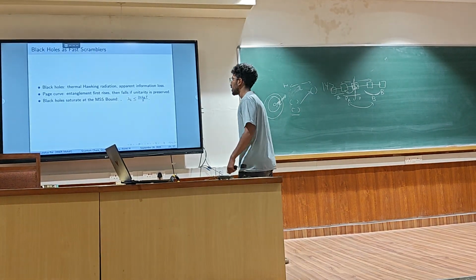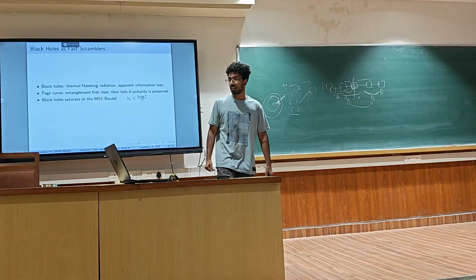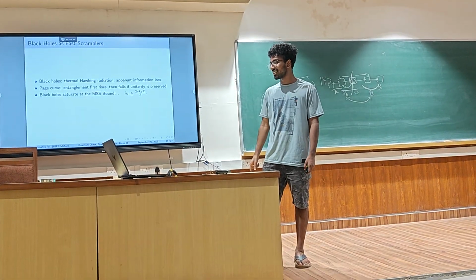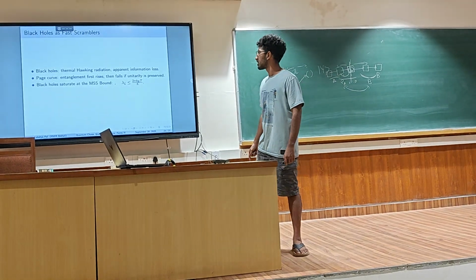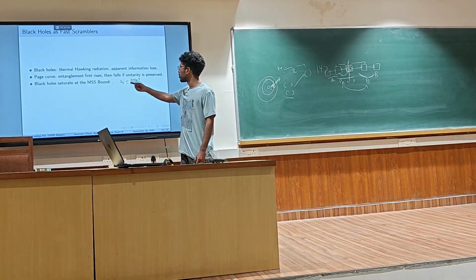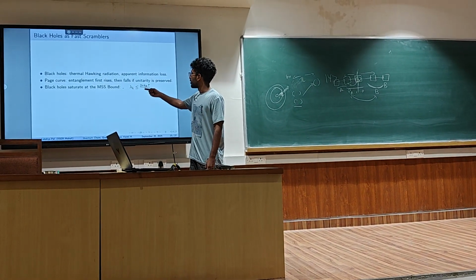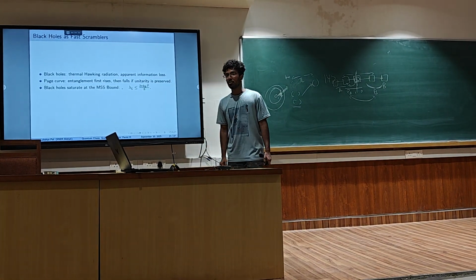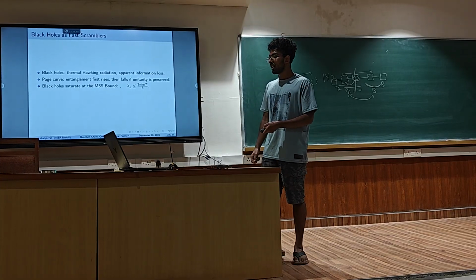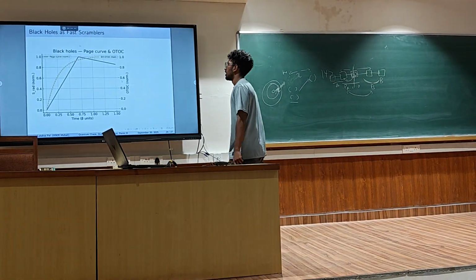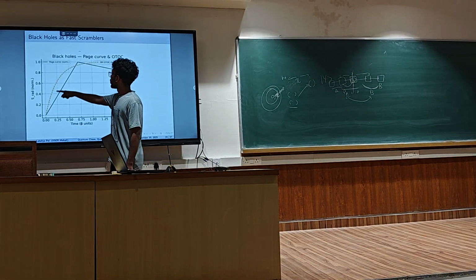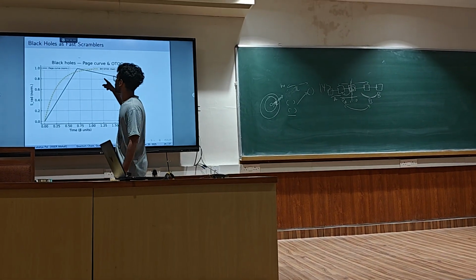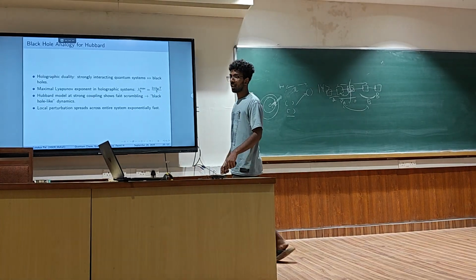There is something called the MSS bound, which was given by Maldacena, Shenker and Stanford, which basically says that this chaos bound cannot be more than 2π k_B T over ħ. Because black holes have the highest temperature, they are the fastest scramblers we have. So the OTOC of that would also saturate like this, but at a much faster rate than in something like a Hubbard model. So this is the Page curve for the entanglement entropy.